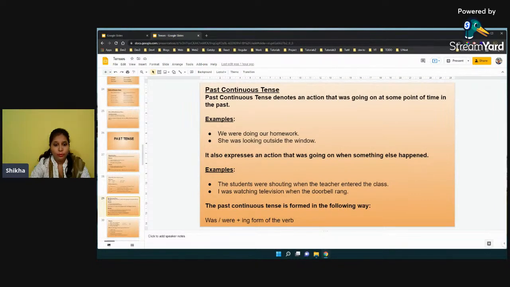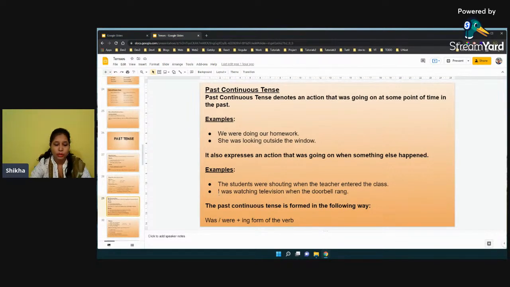Then, I was watching television when the doorbell rang. I is the pronoun here. Was is the helping verb, and watching is the main verb. So watch is a verb which we have, and we have used ing with that to make it a continuous tense, right? I was watching television when the doorbell rang. So before the doorbell rang, I was watching television. As soon as the doorbell rang, I stopped watching the television, right? So here we understood the structure of past continuous tense.